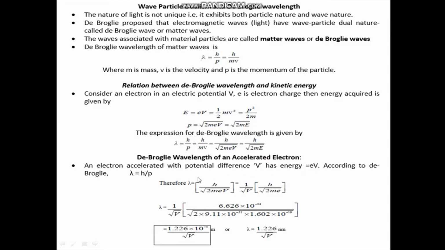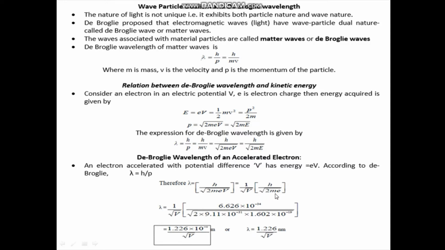According to de Broglie, the wavelength lambda is h by p, and p is substituted by root of 2meV. In this equation, h, m and e are constants and the variable is only V. So I can take V outside the bracket: 1 by root of V into h by root of 2me.